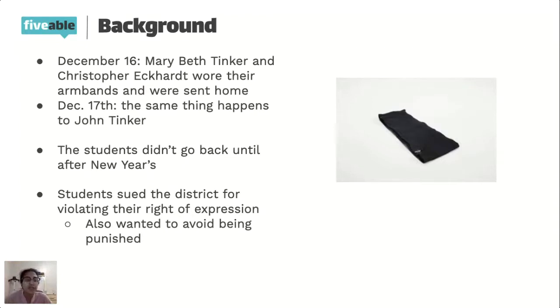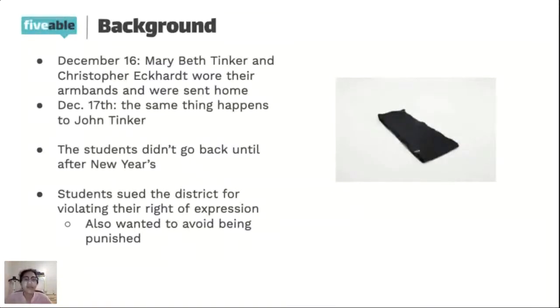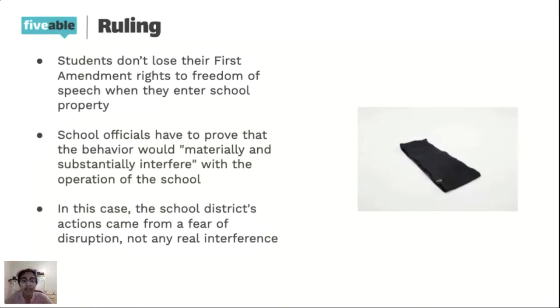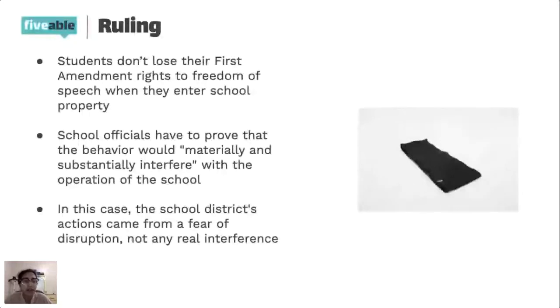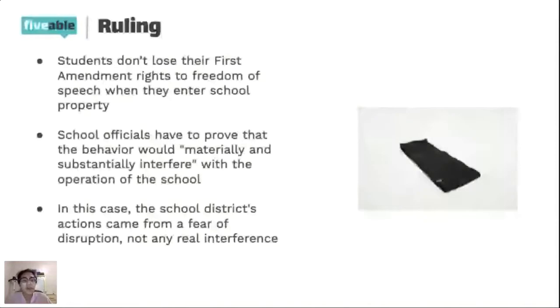And so they also wanted to avoid being punished because they didn't do anything that you would consider punishable, right? They just wore black armbands. And so the Supreme Court ends up ruling in this case that students don't lose their First Amendment rights to freedom of speech just because they're on school property. They also said that school officials would have to be able to prove that whatever speech was being conducted, that behavior would interfere with the operation of the school.